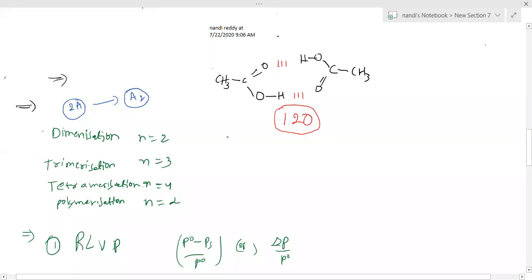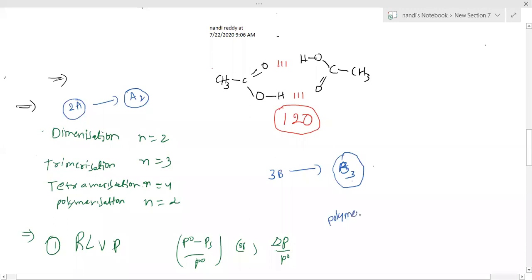Clear? Otherwise, 3 atoms of B I am taking become one molecule, B3. How many atoms combined here? 3 atoms. That we call trimerization. If you take the term polymerization also, you know that one.